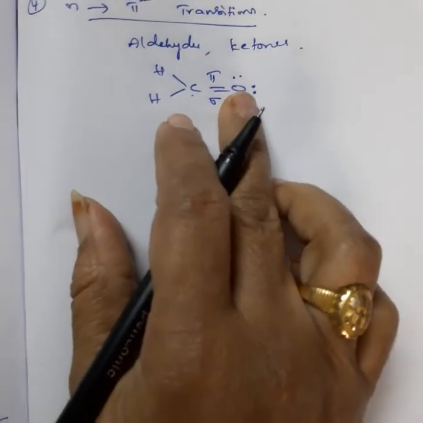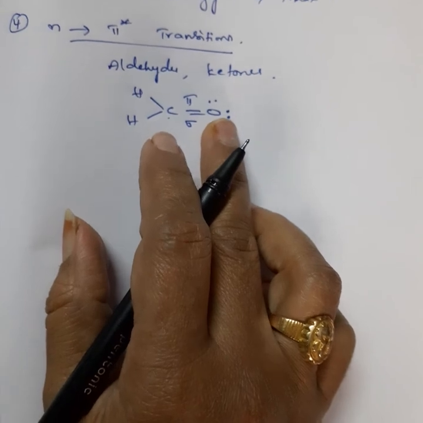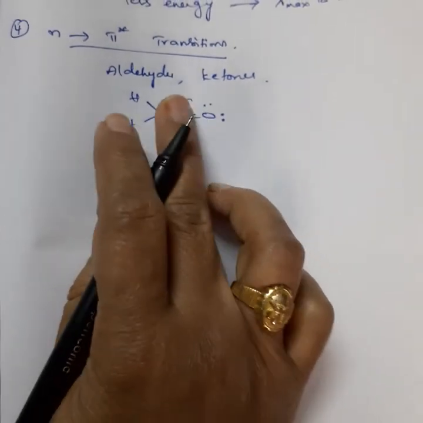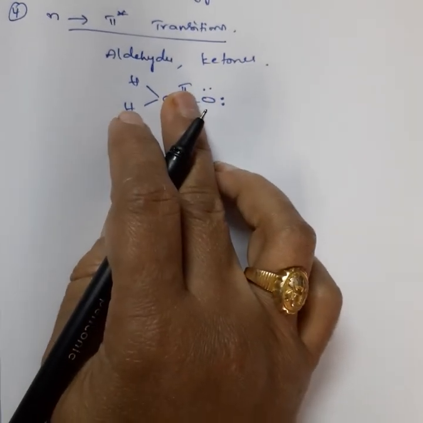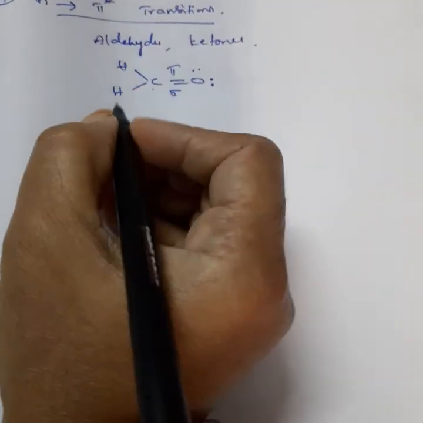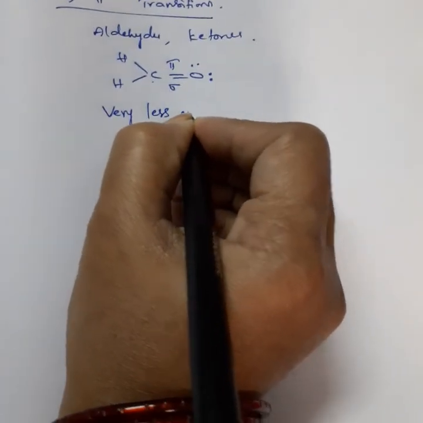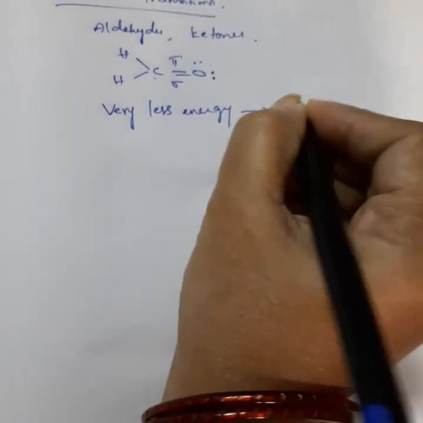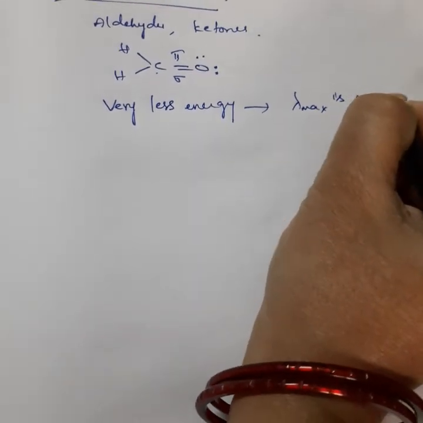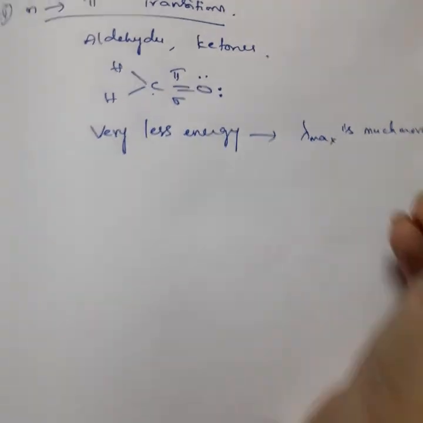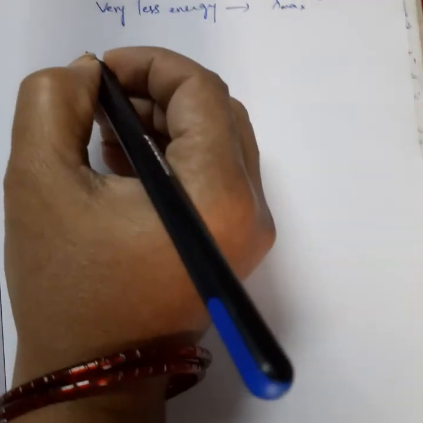So here the non-bonding electrons, by absorption of energy, jump from non-bonding to pi star. This requires very little energy, so lambda max is much more. Now I will show you how these transitions take place.